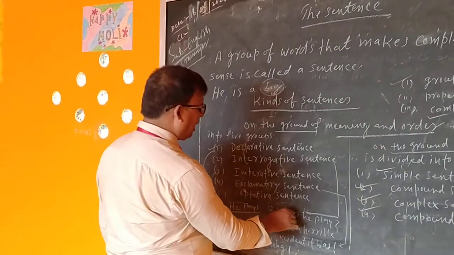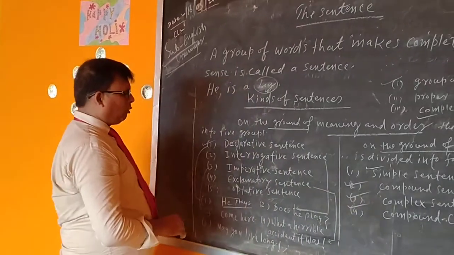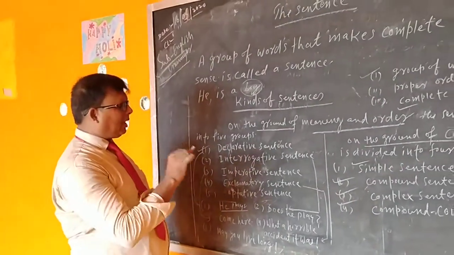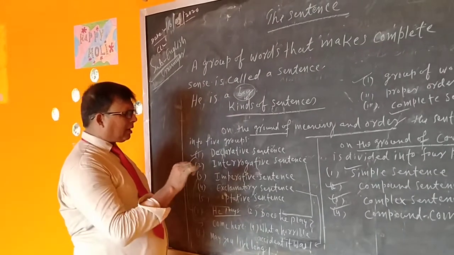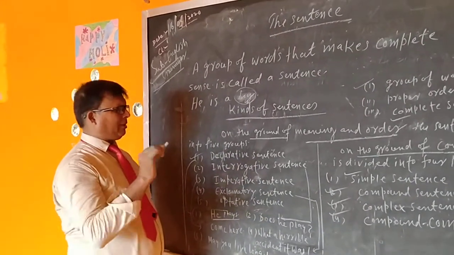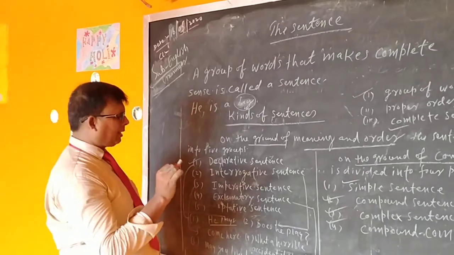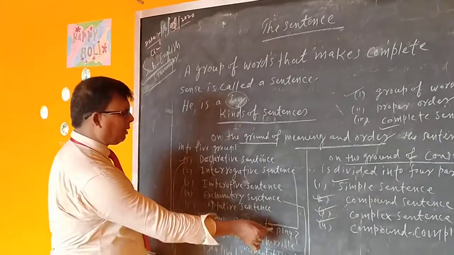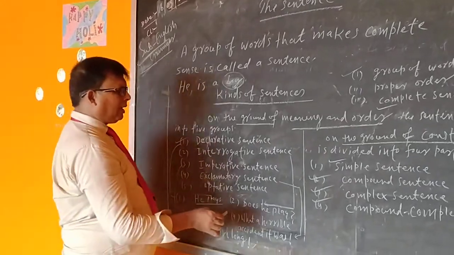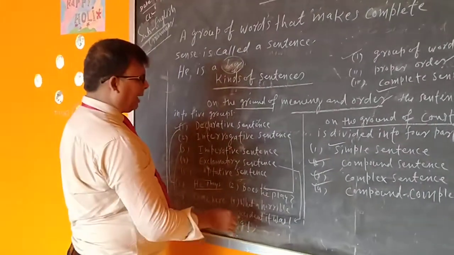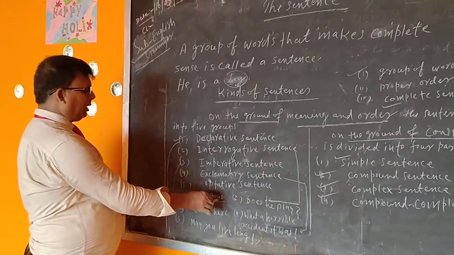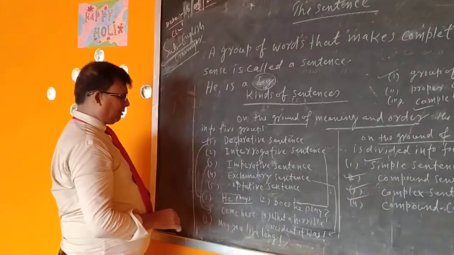Second, "Does he play?" When a question is raised with a sentence, such type of sentence is called interrogative sentence. You can say question sentence. So, "Does he play?" is a question sentence. There will be a question mark at the end of question sentence and full stop will be used at the end of declarative sentence.